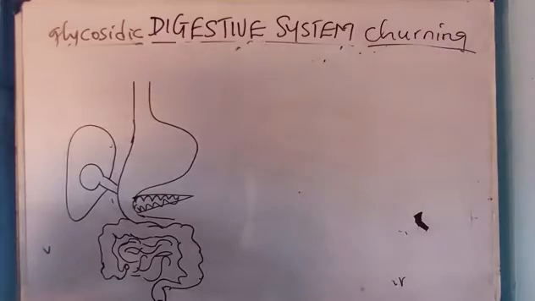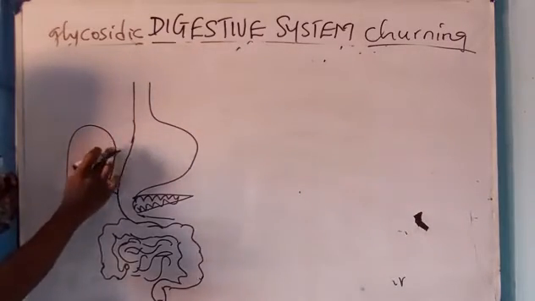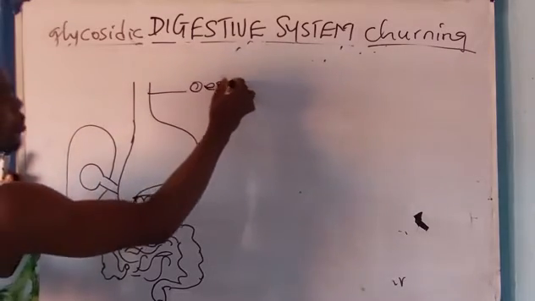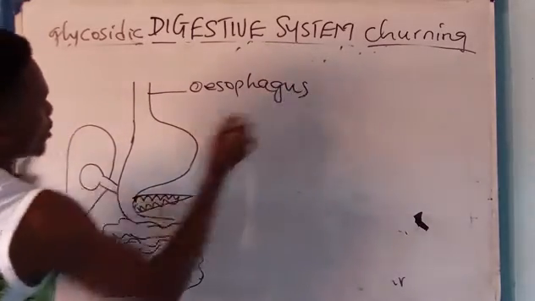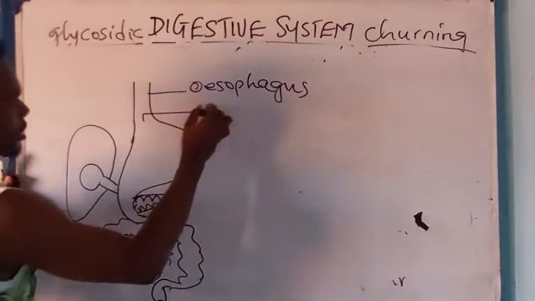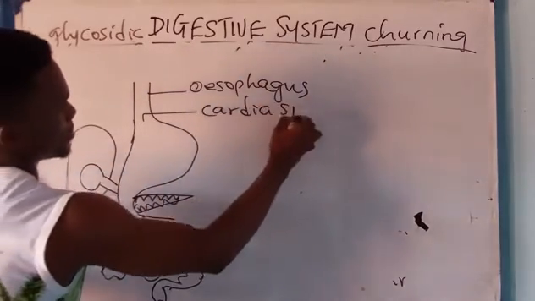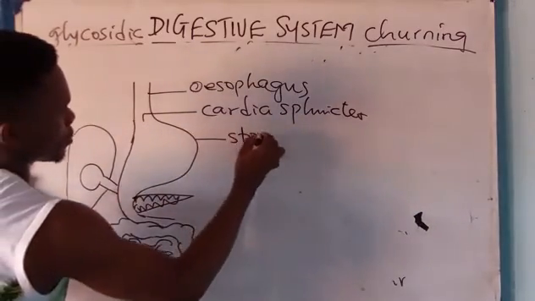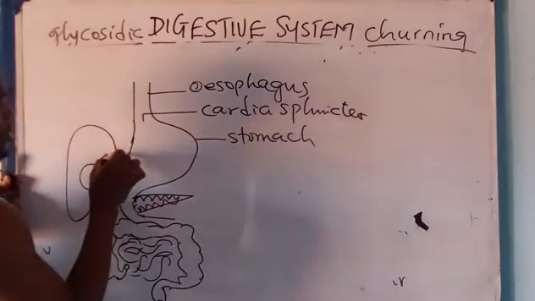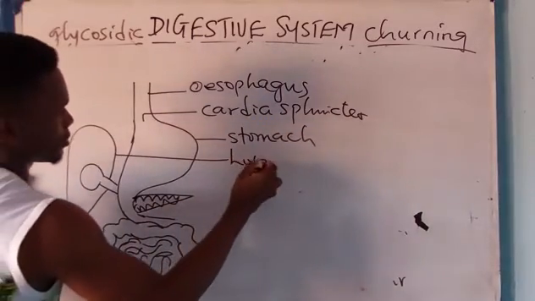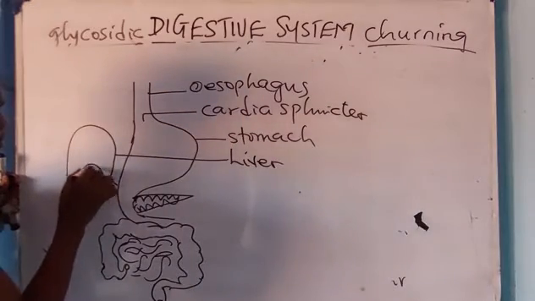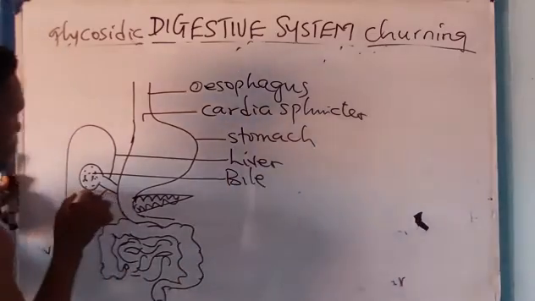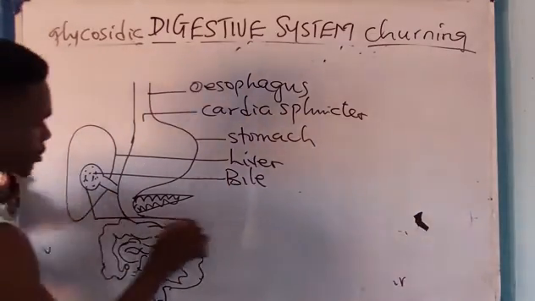So this is just the structure of what? The digestive system. All right, of course, this place is the esophagus. All right, this first region I said is what? The cardiac sphincter. All right, and of course, this is the stomach, and this is the liver, and inside of this structure is where you have the bile, and outside this you now have what is called the gallbladder.